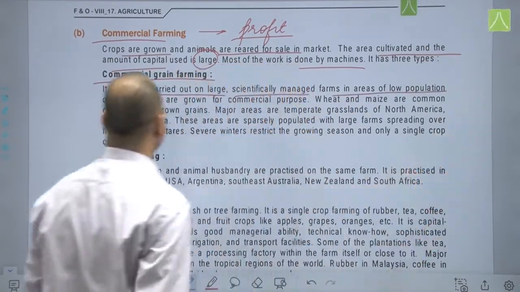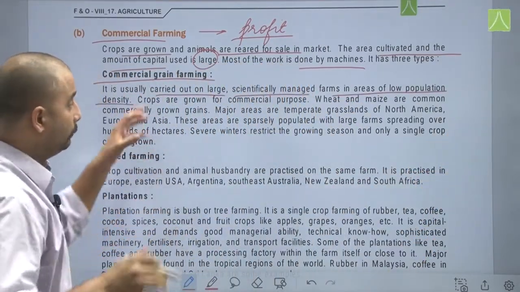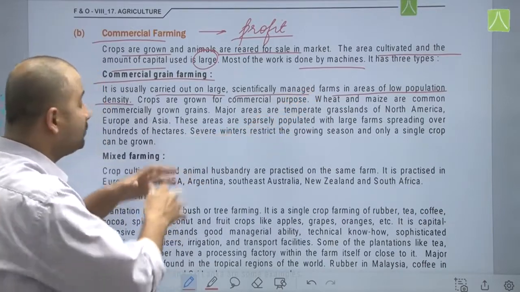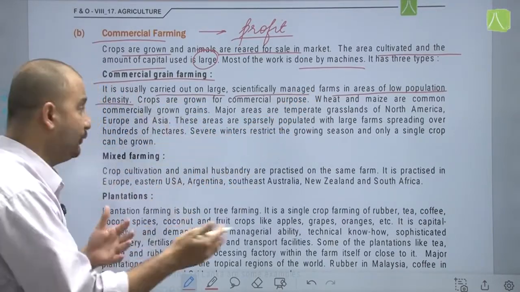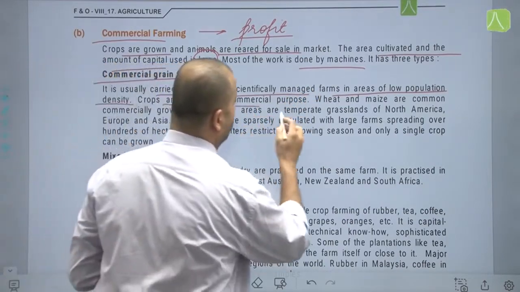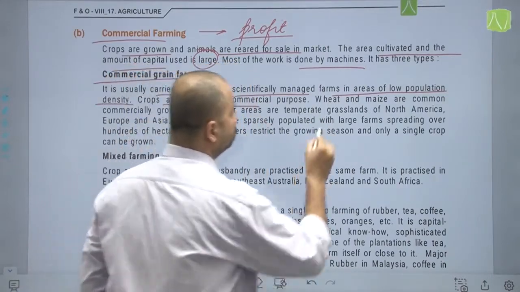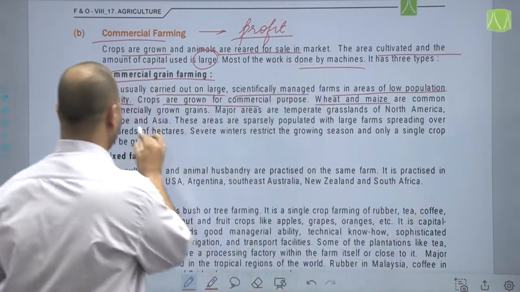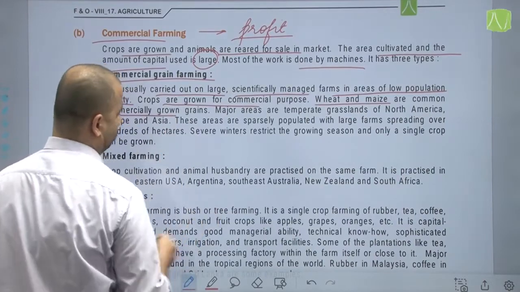Again, three types: commercial grain farming, that is carried on a large scale, scientifically managed farms in the areas of low population density. So they have a low population density, that means they have more land available for cultivation. Crops are grown for commercial purpose. Wheat, maize are common commercially grown grains.